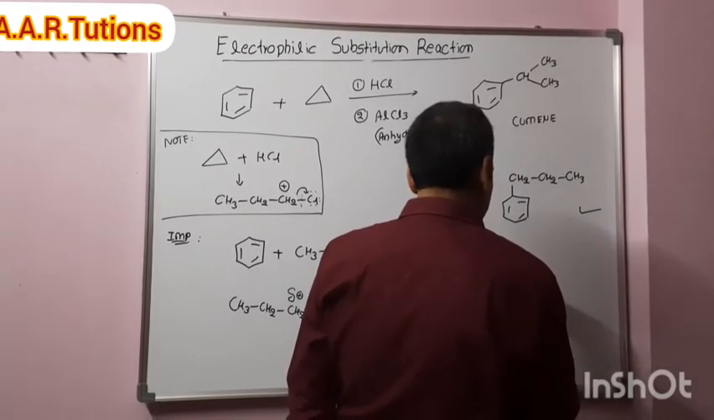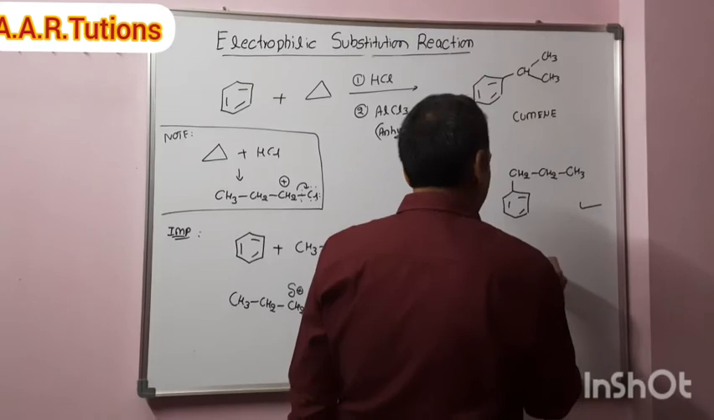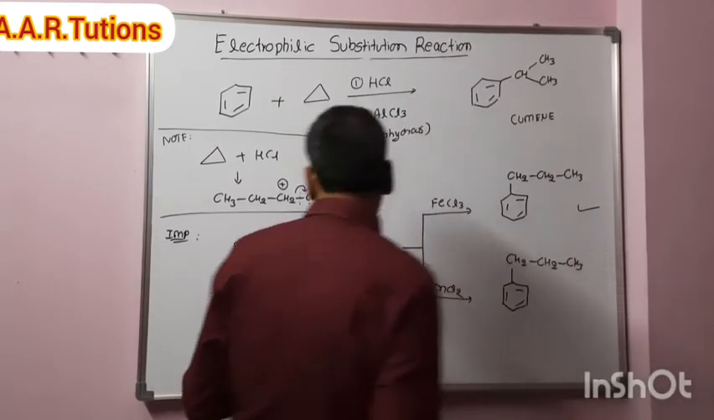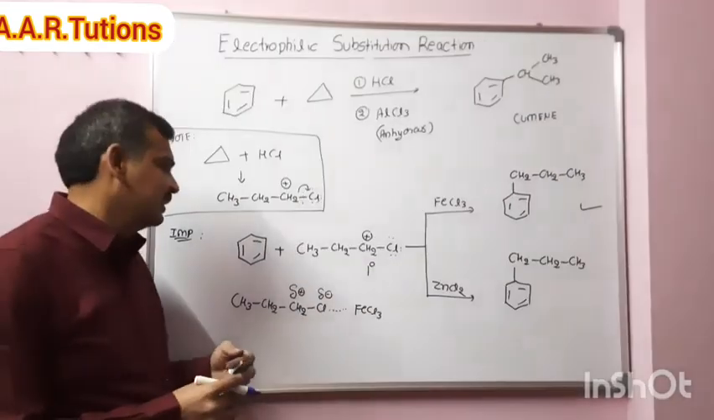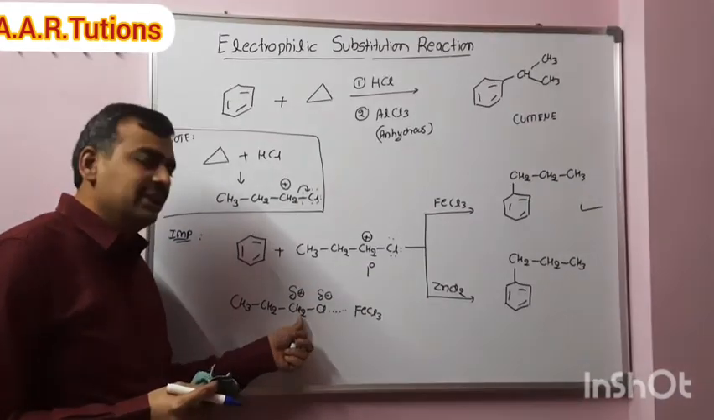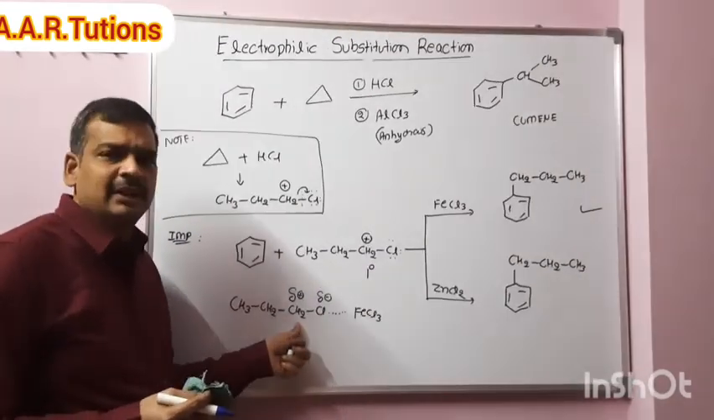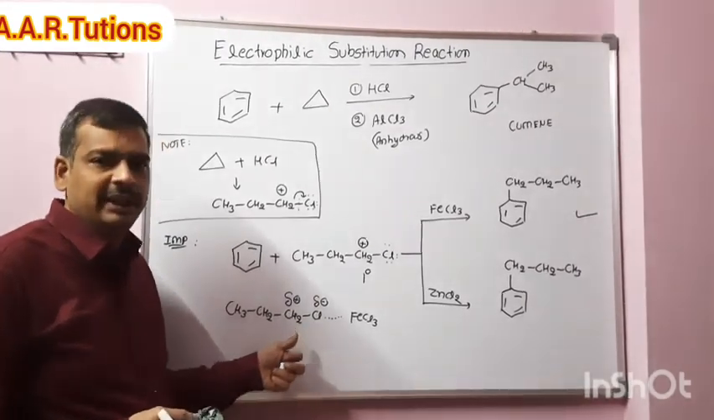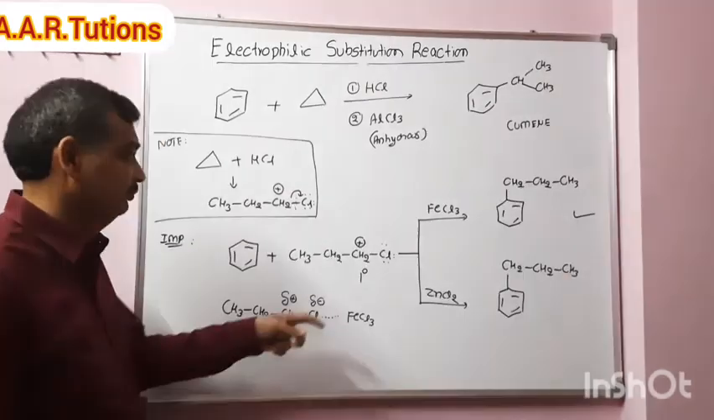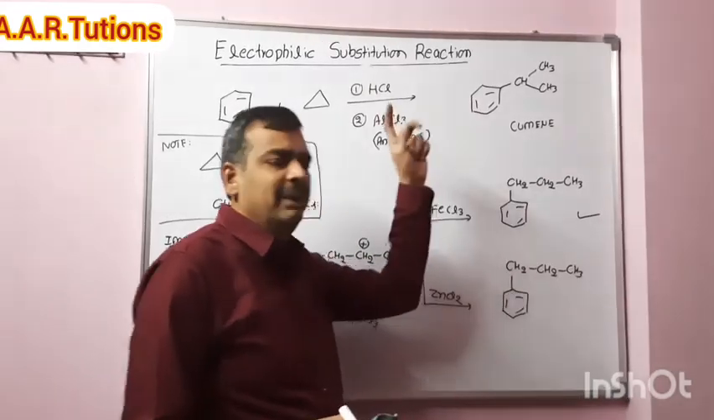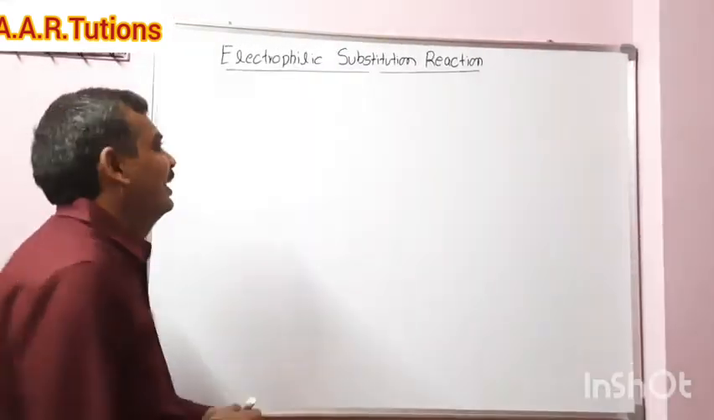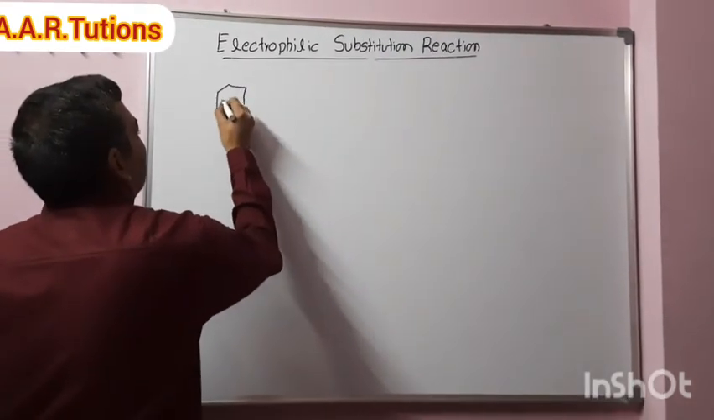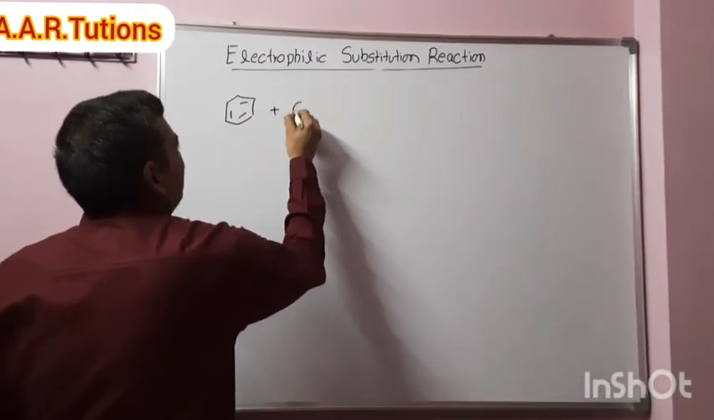Here, even ZnCl2 is less acidic when compared to AlCl3. That's why this bond will not completely polarize. As a result, a partial positive charge is taking place, not a complete carbocation. Since there is no complete carbocation, there is no rearrangement. The product formed is n-propyl benzene. Write the product formed. Several times we discussed this problem.